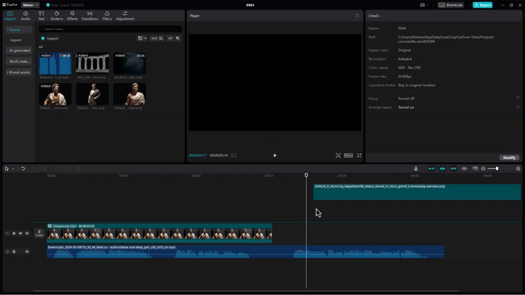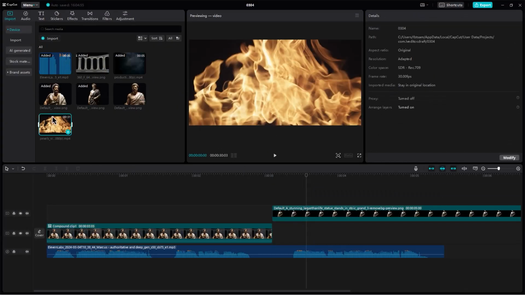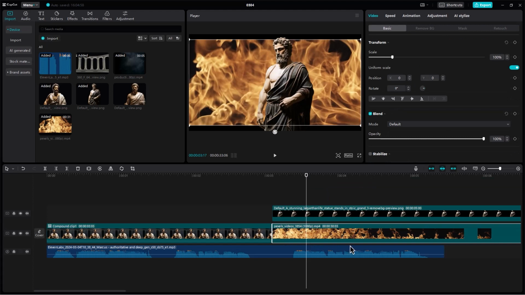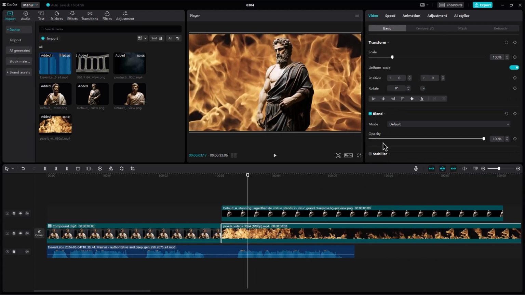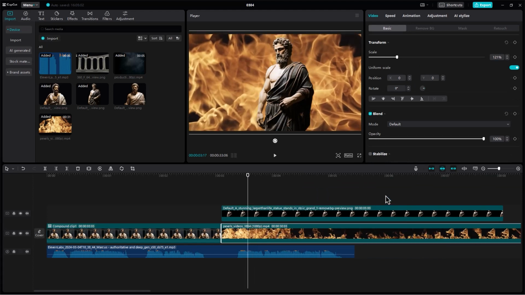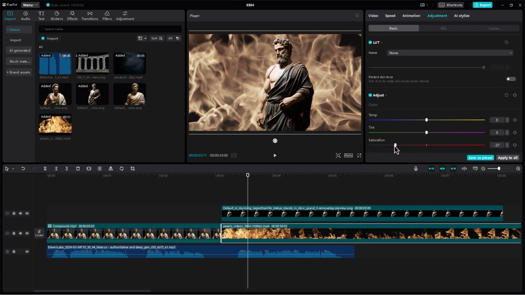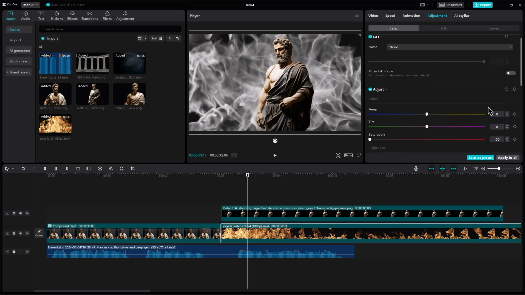Next, click and drag the content of the second clip. Adjust the fire video behind the character. To change the fire video to white, select the video track. Click on the Adjustment option from the right side panel, scroll down, and decrease the saturation of the video.